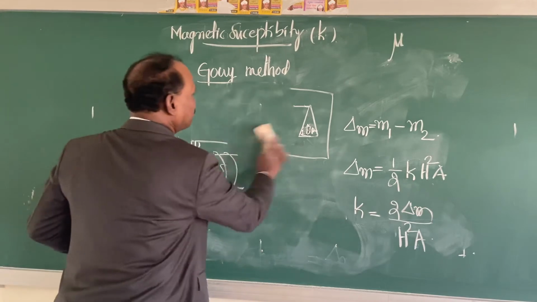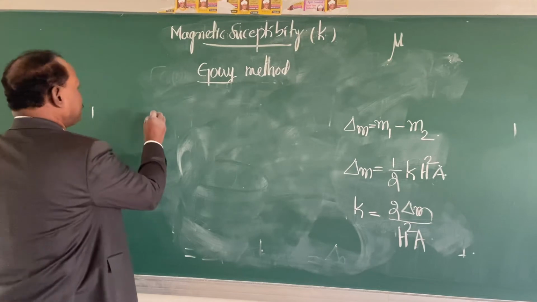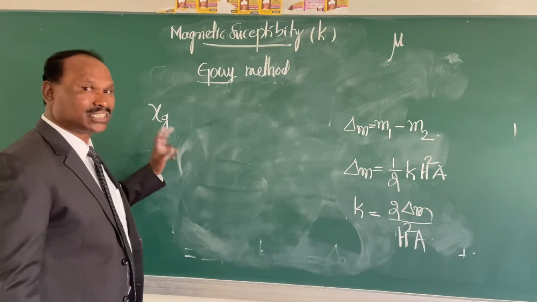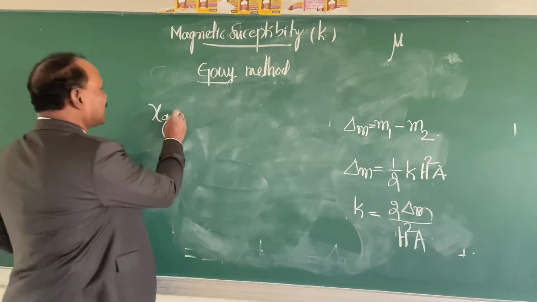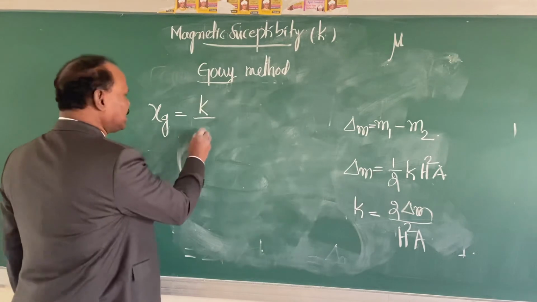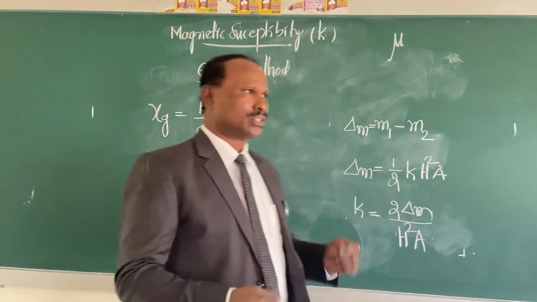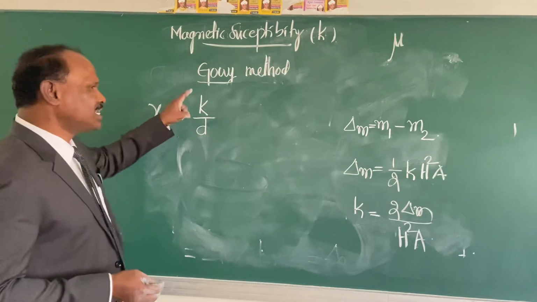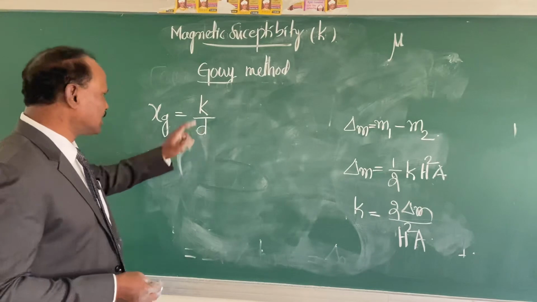Once you calculate the magnetic susceptibility, we will calculate magnetic susceptibility per gram, chi g, not xg, it is chi g. So magnetic susceptibility per gram is calculated by dividing this magnetic susceptibility with the density of the coordination compound. Followed?